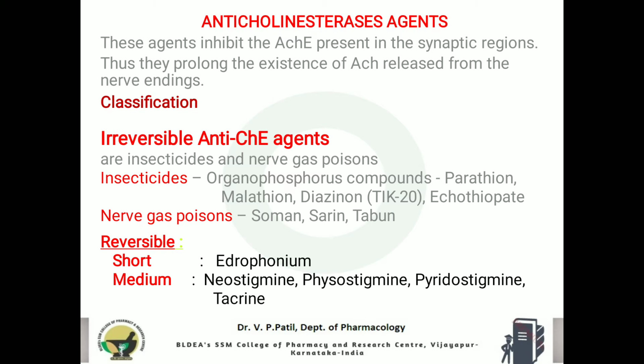Irreversible inhibitors, as I told earlier, will inhibit the enzyme permanently. So there is no regaining of the enzyme activity. Once it is inhibited, that enzyme activity will be inhibited permanently. So it is not reversible. Whereas reversible inhibitors will inhibit the enzyme for a shorter period of time.